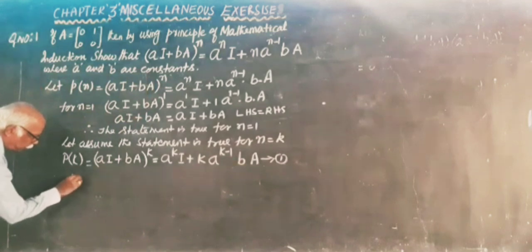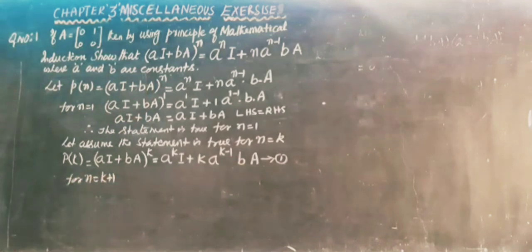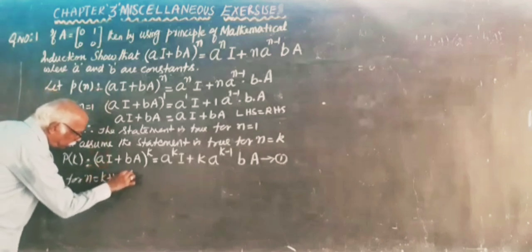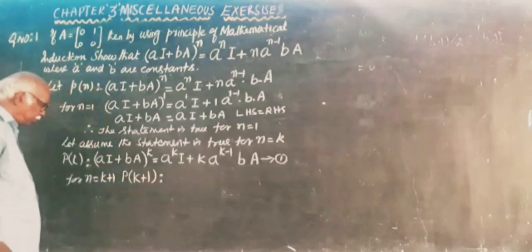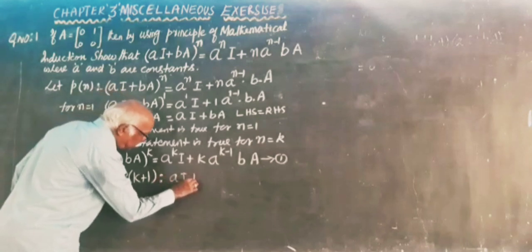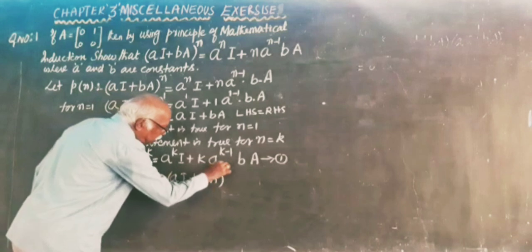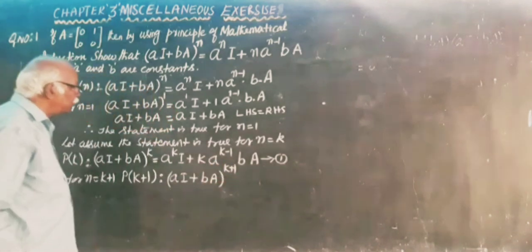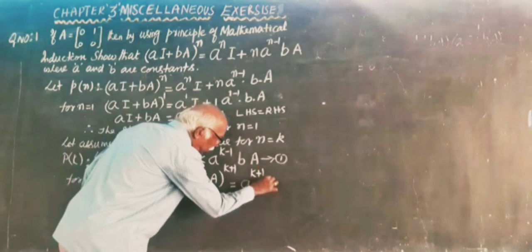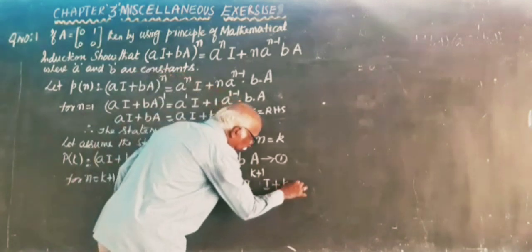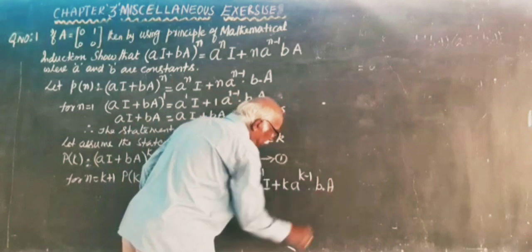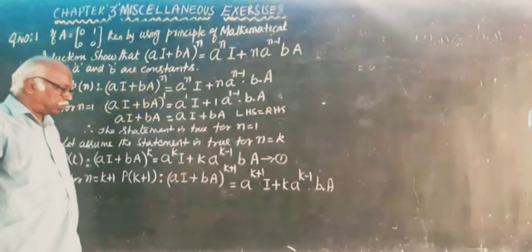Now, for n equal to k plus 1, P(k+1) is such that (aI + bA) to the power k plus 1 equals a^(k+1) I plus (k+1) a^k b A. This is P(k+1). Now we have to prove this.